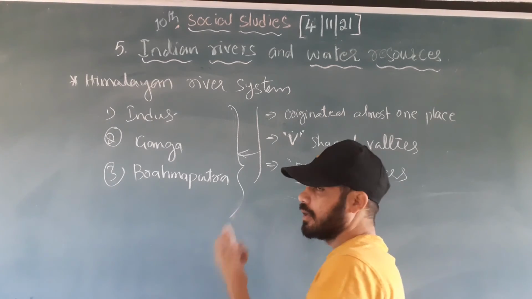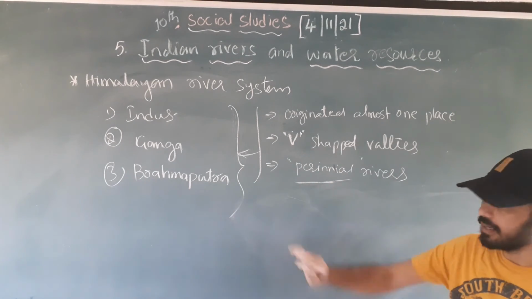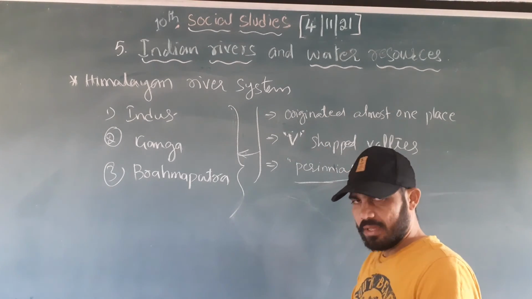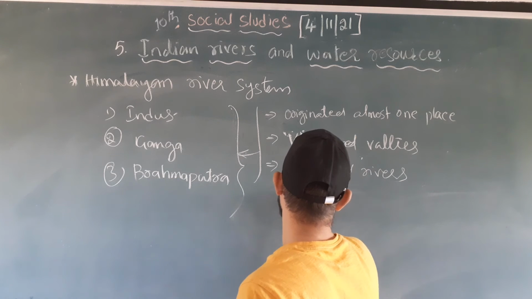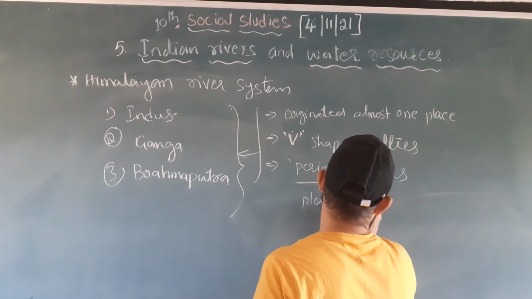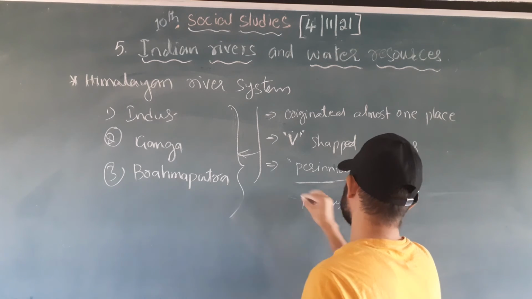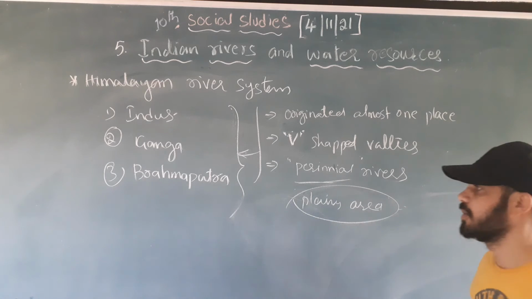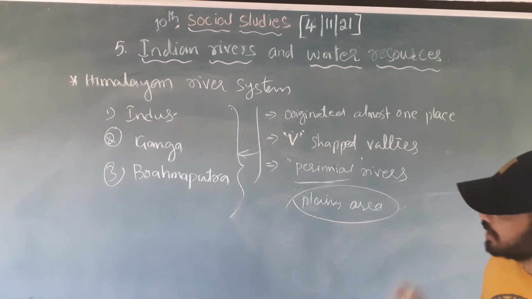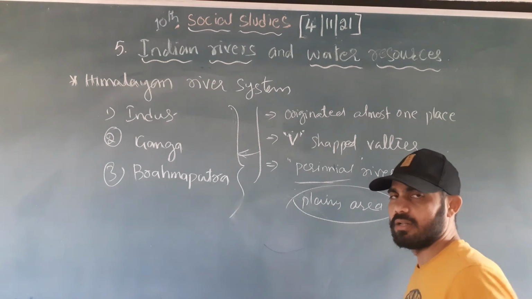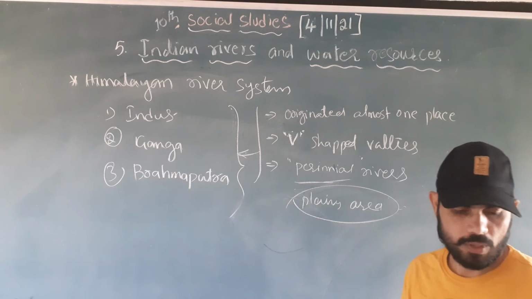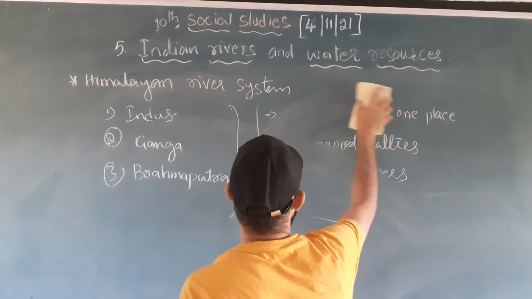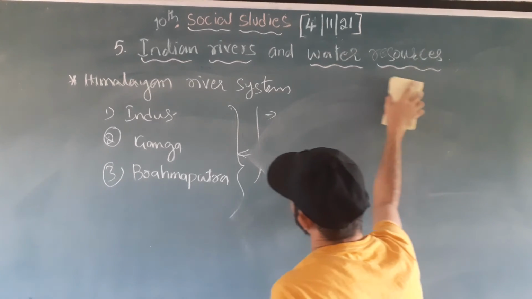Once they complete the flow through the mountain range, they enter the plains area. When they enter the plains, it might be the Indo-Gangetic plains, the Assam plains, or the different plains of Pakistan, the Indus plains. But once they cross the mountains and enter the plain area, they flow very slowly, very steadily. So these are the characteristics of the Himalayan rivers.